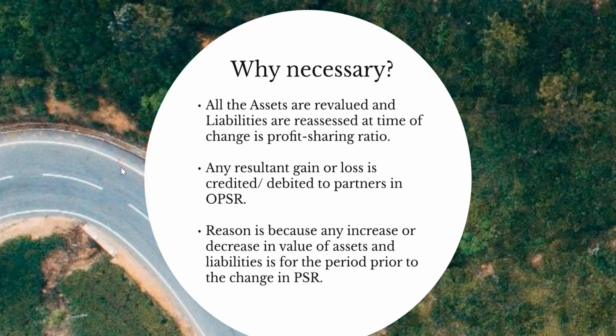So in case any asset is not shown at the correct value or any liability is not shown at the correct value, they will be brought down to the correct values at the time of change in profit sharing ratio. And any resultant gain or loss after this exercise will be credited or debited to partners in old profit sharing ratio. And why is this necessary?